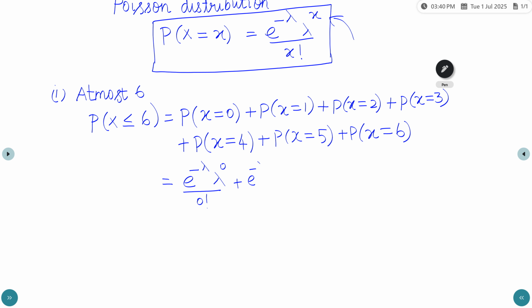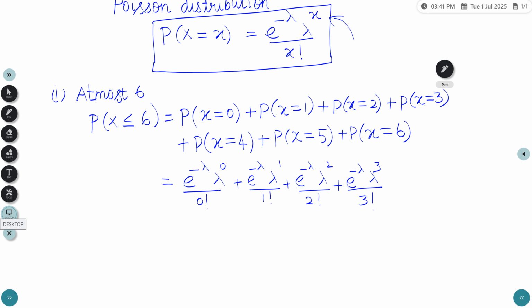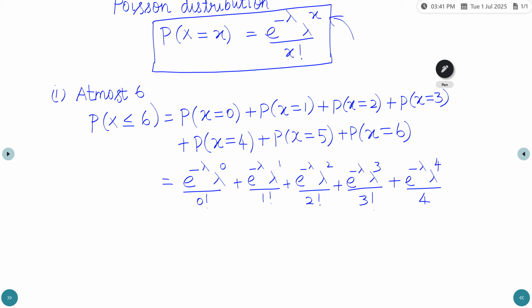Similarly e power minus lambda, lambda power 1 by 1 factorial, plus e power minus lambda, lambda power 2 by 2 factorial, plus e power minus lambda, lambda power 3 by 3 factorial, plus e power minus lambda, lambda power 4 by 4 factorial, plus e power minus lambda, lambda power 5 by 5 factorial, plus e power minus lambda, lambda power 6 by 6 factorial.